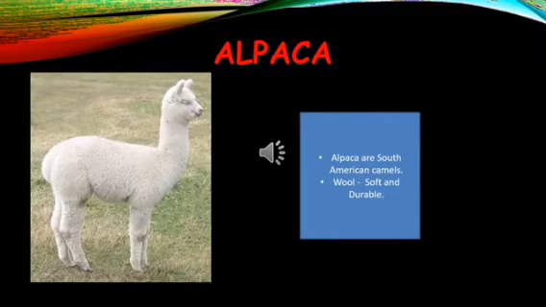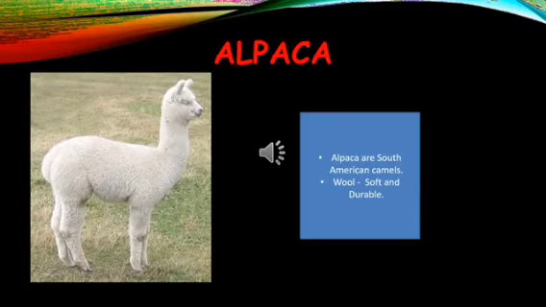Now look at this animal. This is also another species of South American camel. It's called the alpaca. So the alpacas are South American camels and the fiber obtained from the alpaca is used for making blankets, sweaters, hats, gloves, etc. The wool that is obtained from this animal is also soft and durable.